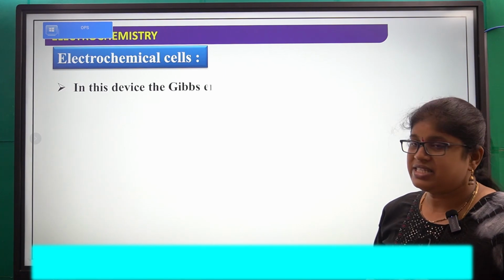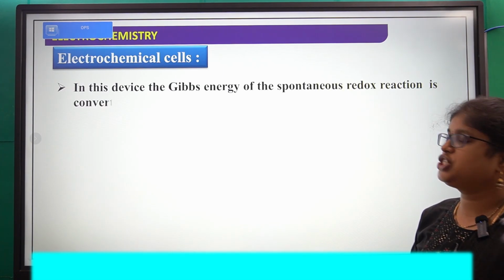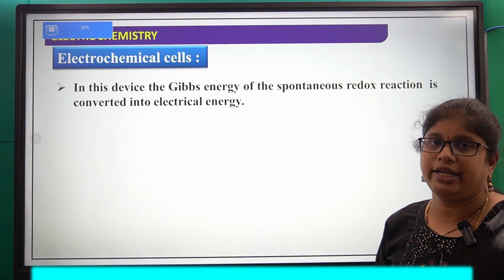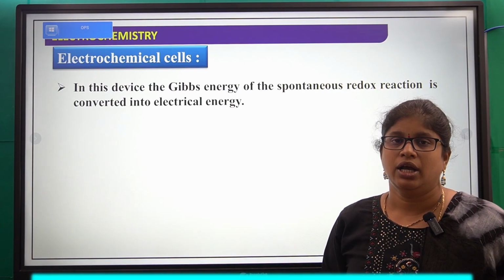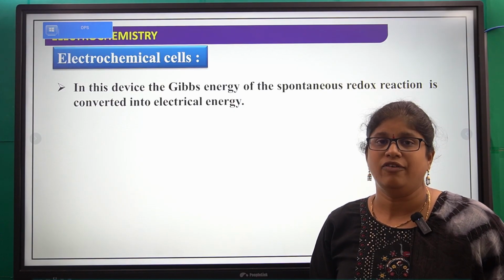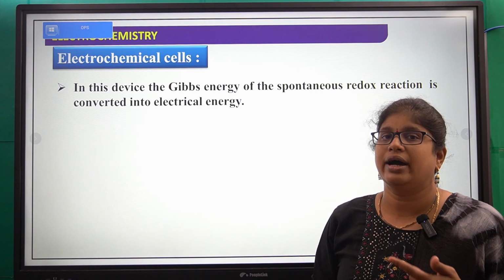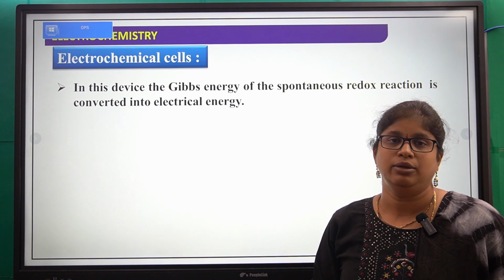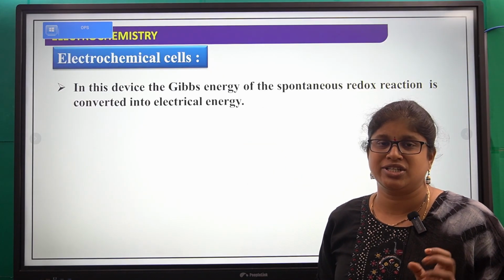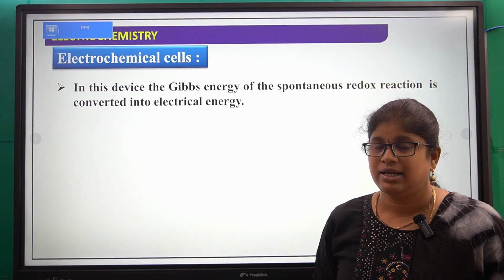Next, in this device, the Gibbs energy of the spontaneous redox reactions is converted into electrical energy. Gibbs energy is a product of standard potential and the total charge carried by the electrons.